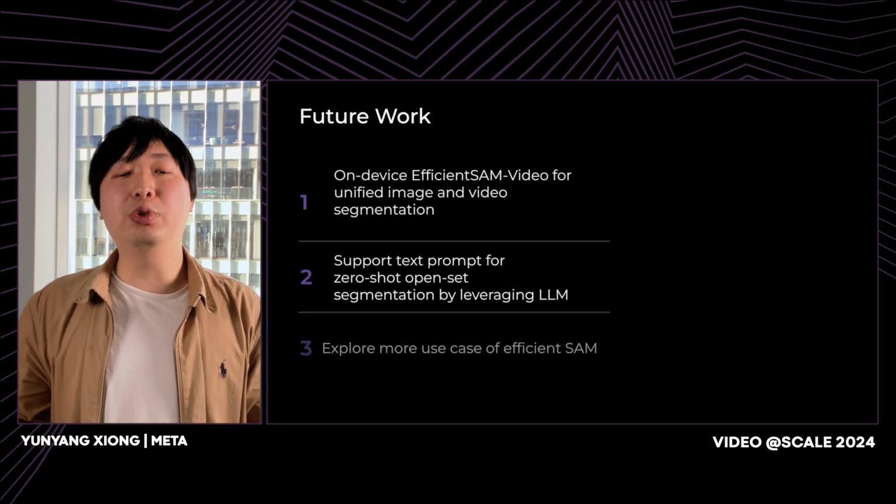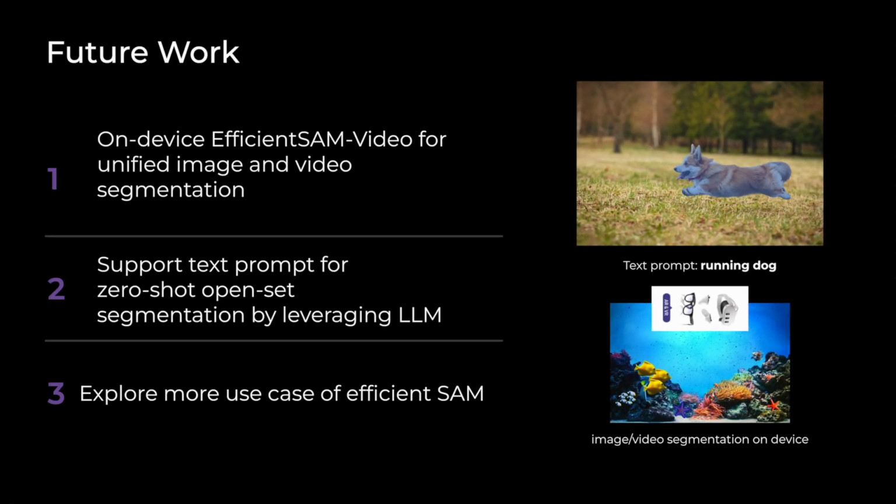We also provide some future directions. We are interested in building an on-device EfficientSAM video demo for unified image and video segmentation. This helps our users play with Meta's state-of-the-art techniques. We also want to support zero-shot open-set segmentation by leveraging large language models, Llama, for understanding users' interests. One example here is, when a user wants to segment the dog in the image, the user just needs to talk to their phone or type running dog, and then our demo will provide the segmented object of the dog.